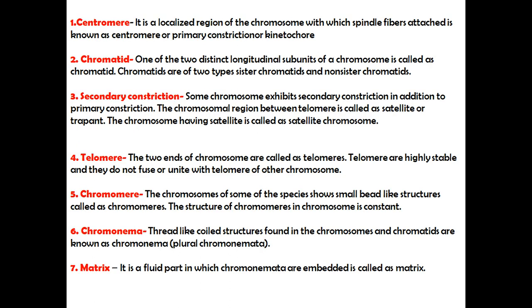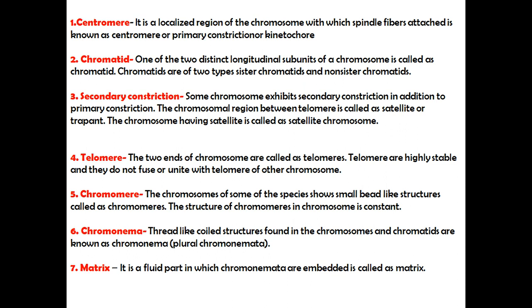The centromere. It is a localized region of a chromosome to which spindle fibers attach. It is known as the centromere or primary constriction or the kinetochore. Chromatid. One of the two distinct longitudinal subunits of a chromosome is called a chromatid. These chromatids are of two types, sister chromatids and non-sister chromatids.